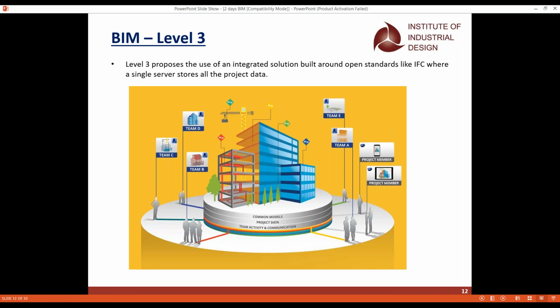And the third one is level 3, the final step. What happens in the final level is the integrated solution built around all the other standards.